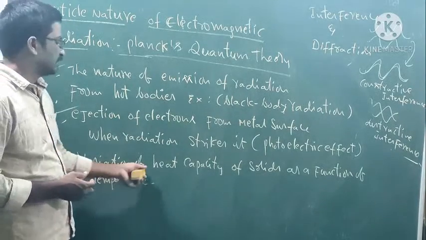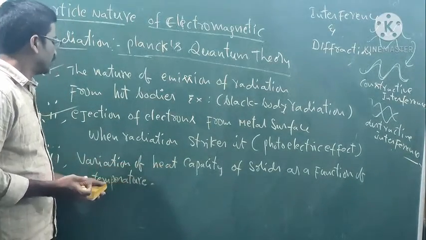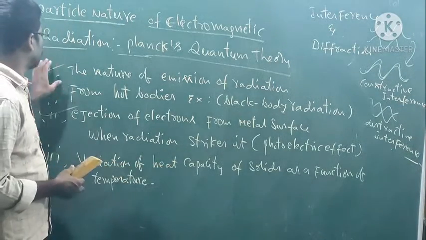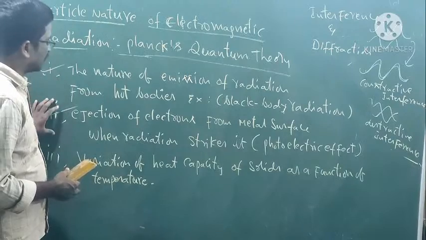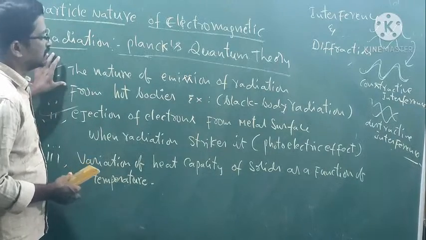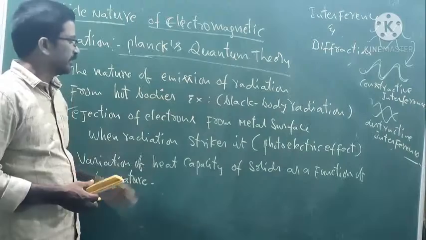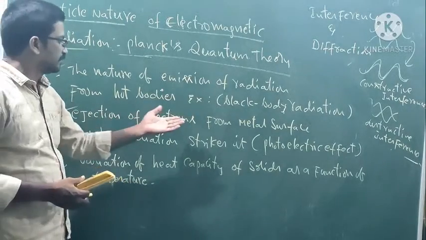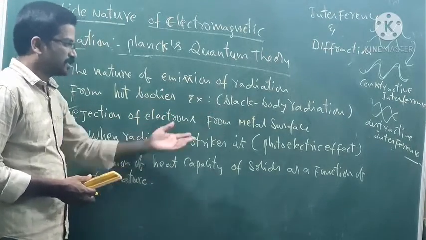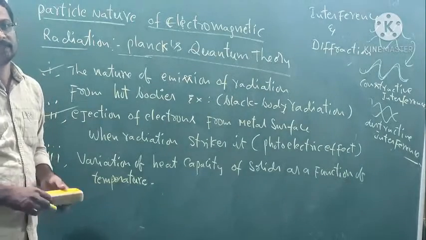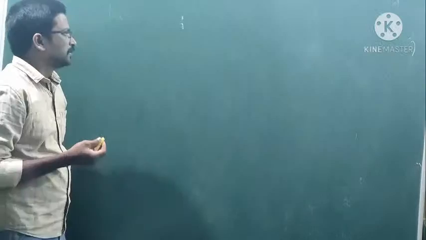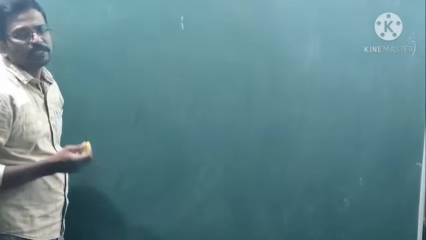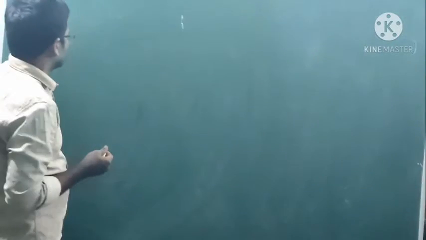Okay, this is not present in your syllabus. In your syllabus there are two topics covered in detail: the nature of emission of radiation, black body radiation, and ejection of electrons from a metal surface, meaning the photoelectric effect. Okay, let us focus. In the 10th class textbook also there is one concept, that is,